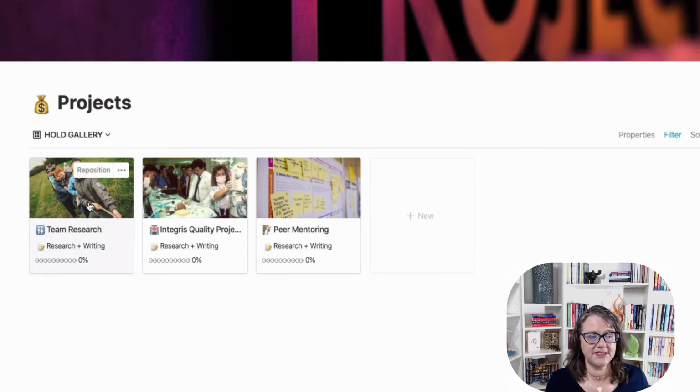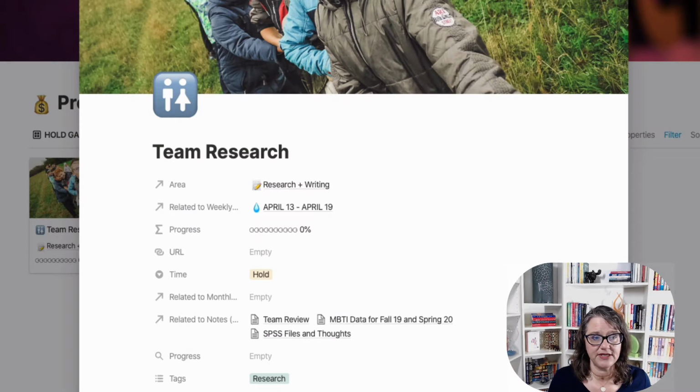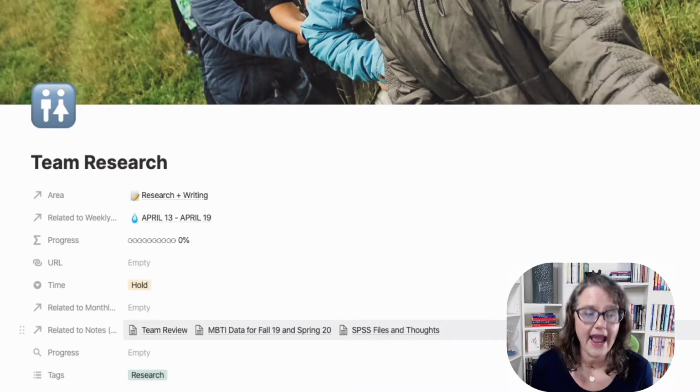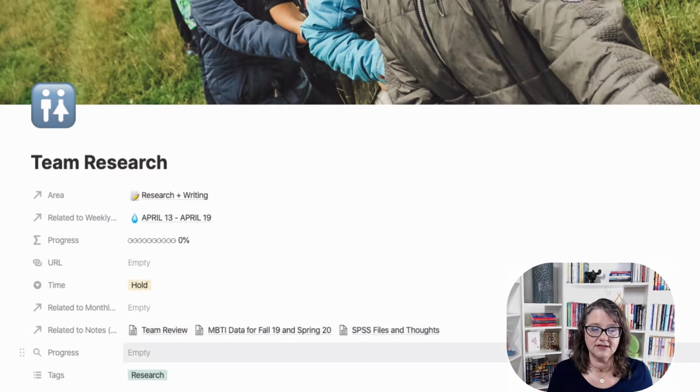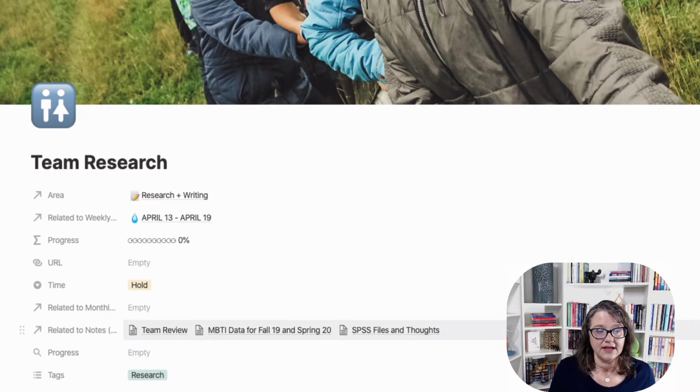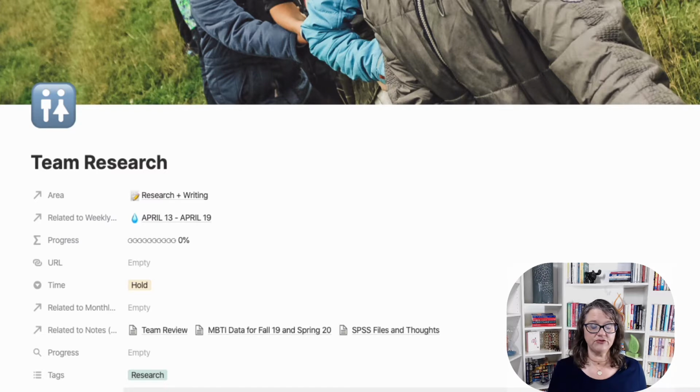So let's open up team research first. Now this one happens to be one that I have already collected data for, and we've had a few meetings about. It took about 3 years to collect the data associated with this, and so we're really ready to move on to the stage where we start to build out all the other elements. Now, you'll see here in the properties, there's not a huge list here. I really prefer to have minimal property lists, and that's one of the reasons why I have multiple databases instead of just one.